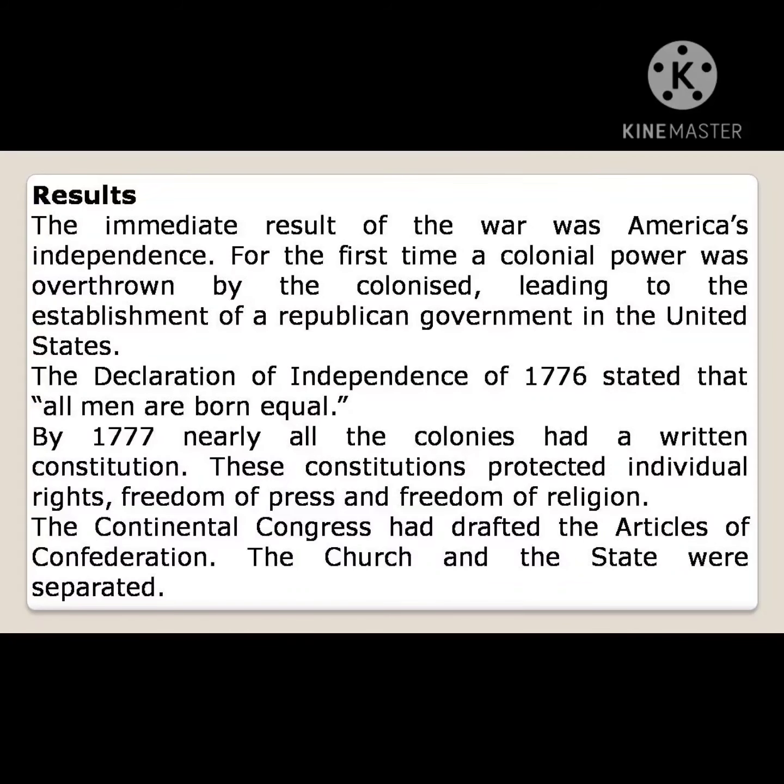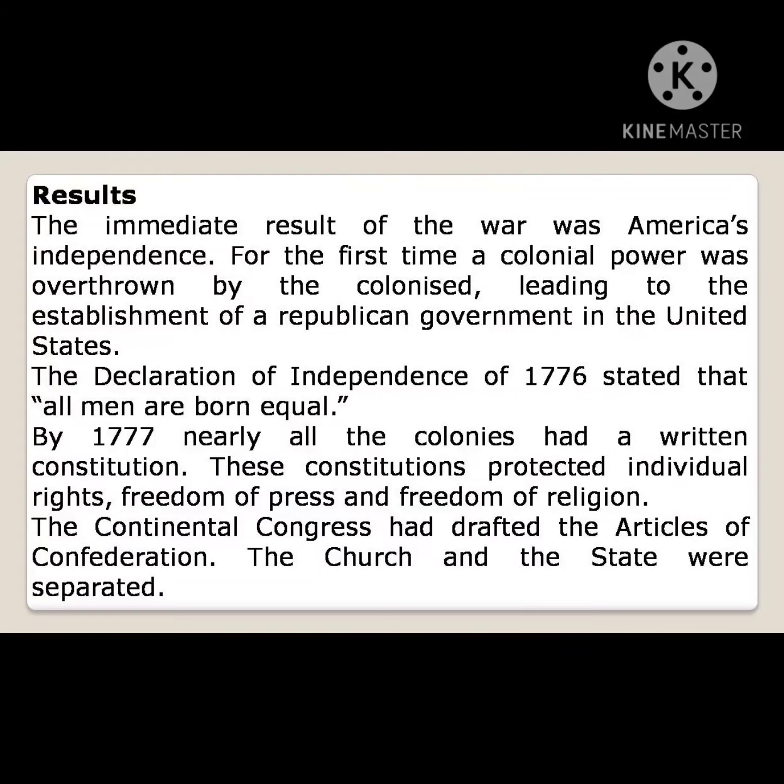Now we will see the result of the American War of Independence. The immediate result of the war was Americans' independence. For the first time, a colonial power was overthrown by the colonized, leading to the establishment of a republican government in the United States.